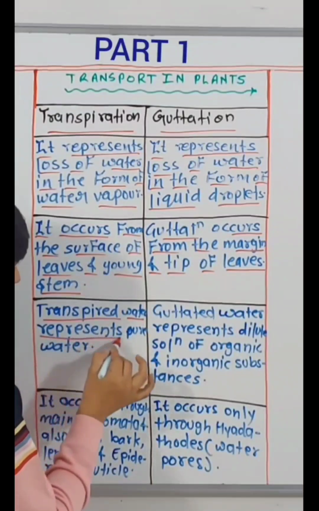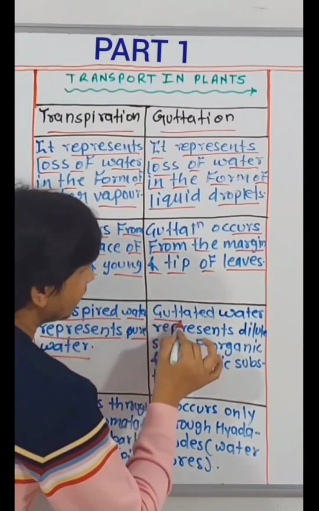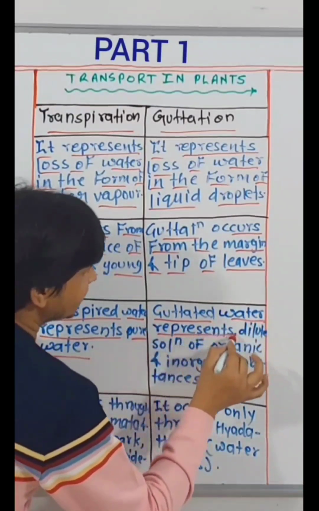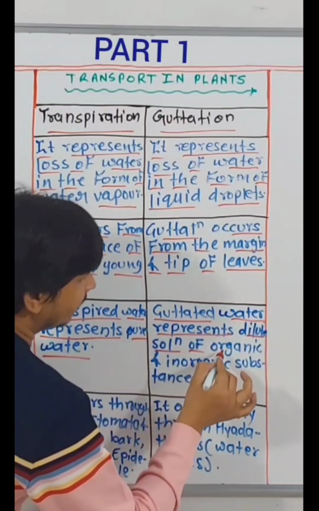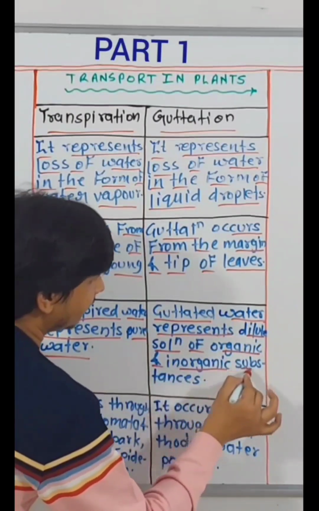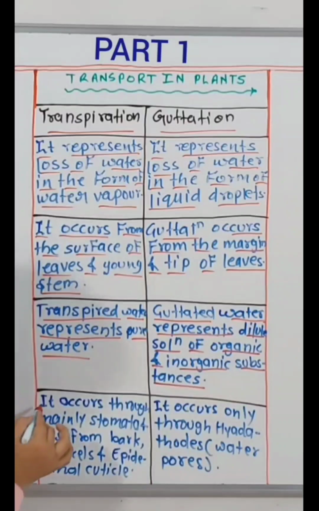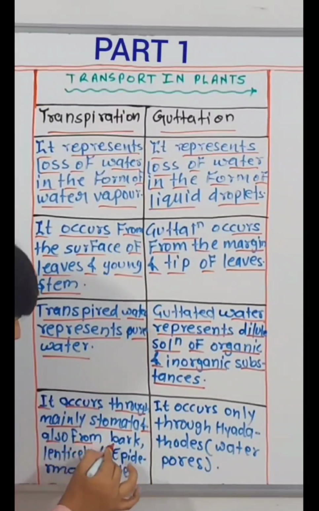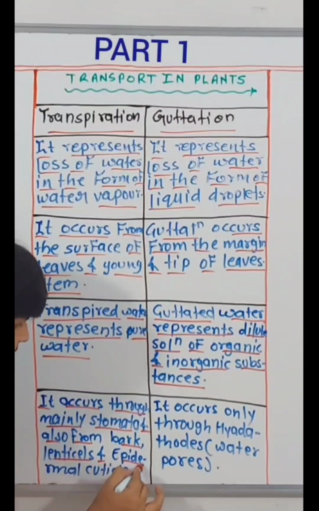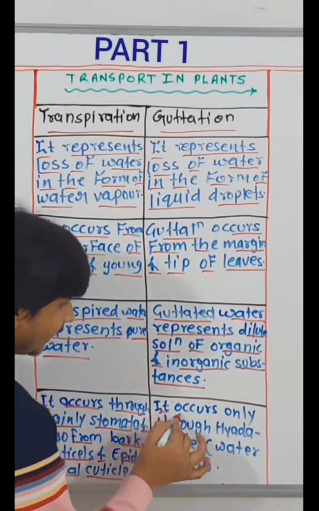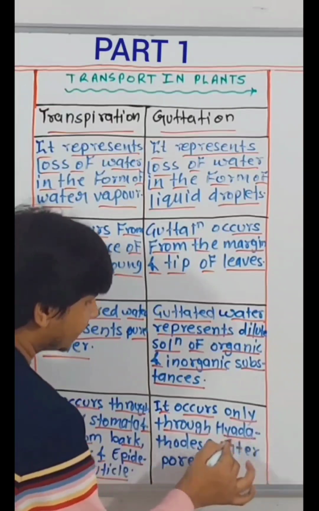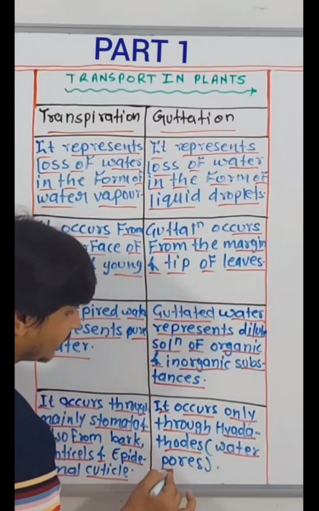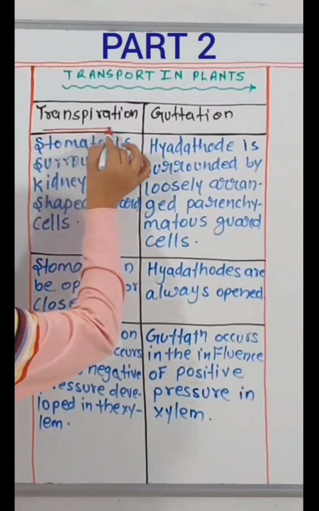Transpired water represents pure water. Guttated water represents a dilute solution of organic and inorganic substances. Transpiration occurs mainly through stomata and also from bark, lenticels and epidermal cuticle. Guttation occurs only through hydathodes, that is water pores.